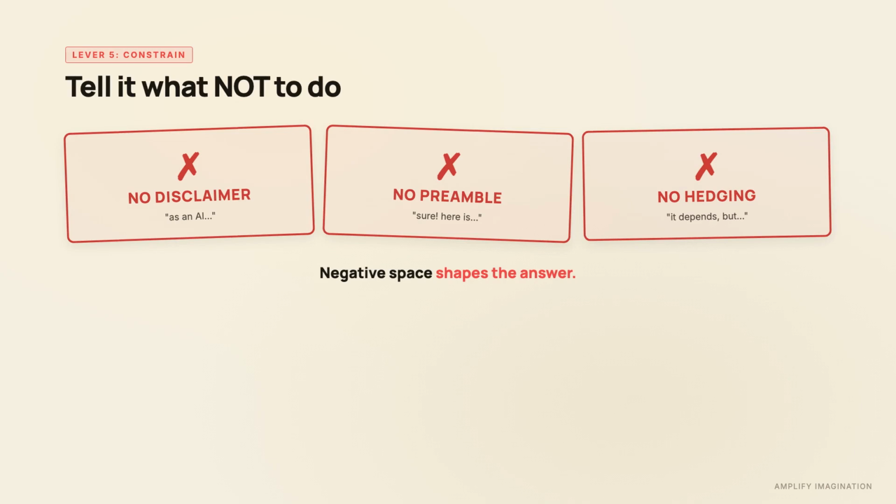Fifth, constrain. Tell the model what not to do. Don't include disclaimers. Limit to 50 words. Don't make assumptions about my technical background. These all shape the prediction by ruling out common patterns. And, like all prompting, they work statistically. The model is more likely to follow the constraint, not guaranteed, especially if it conflicts with other instructions.